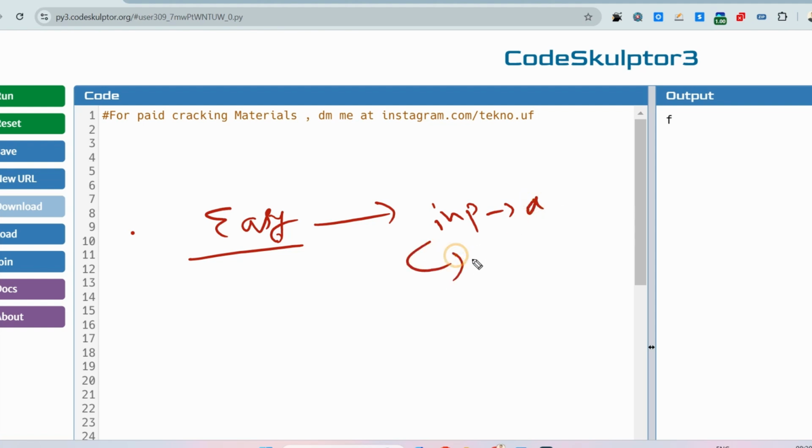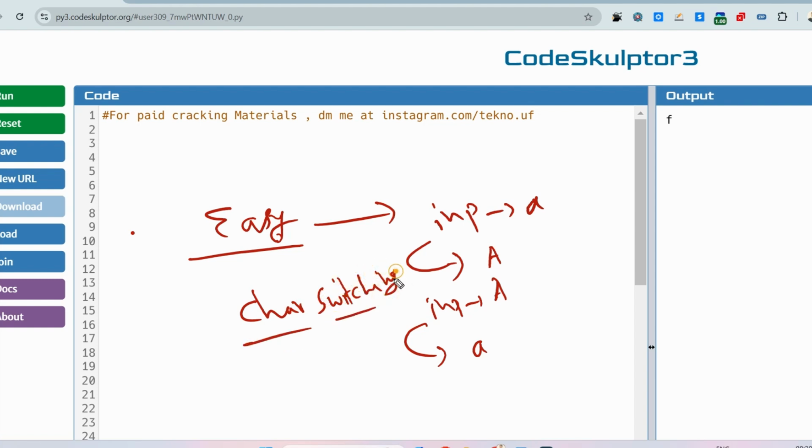You have to just convert that into capital case, or if the input is capital A, you have to convert that into small a. So character switching is the question. I'm not joking, guys.